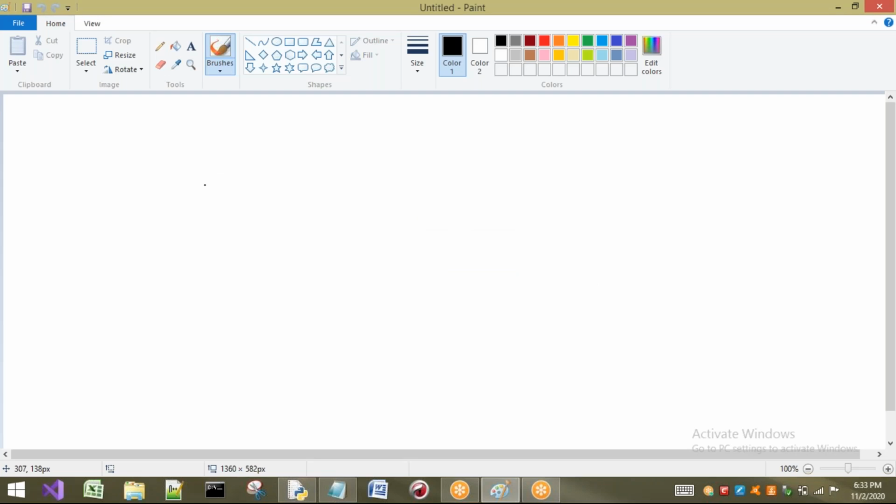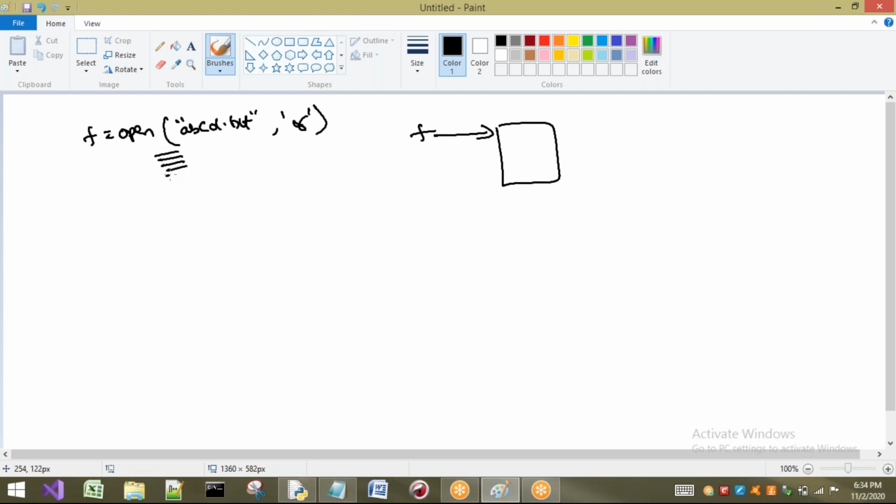Okay, right. So now observe one thing. Just I will show you once again. First, what we have to do, I have to open a file. So I open some abcd.txt. For which purpose? Here we have to give a mode, read or write or append or r plus or any mode. So now what happens? One file is opened and it is pointed to by f at the starting location. And I am going to perform some operations like read and write operations. Finally, I am going to do f dot close. In this way, every program will generally be like this.